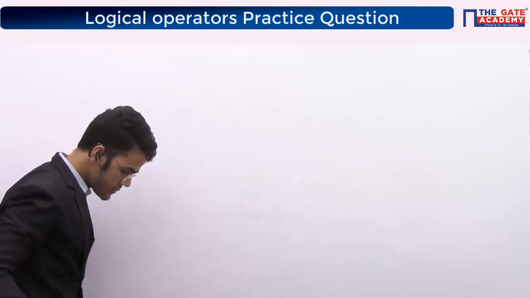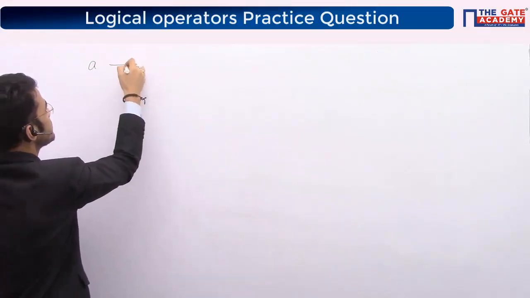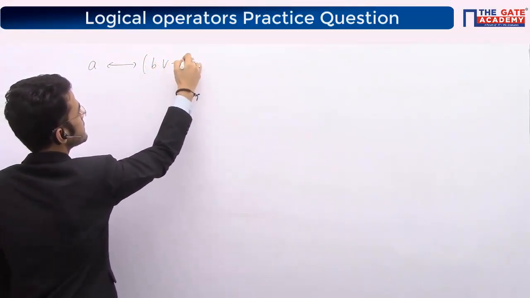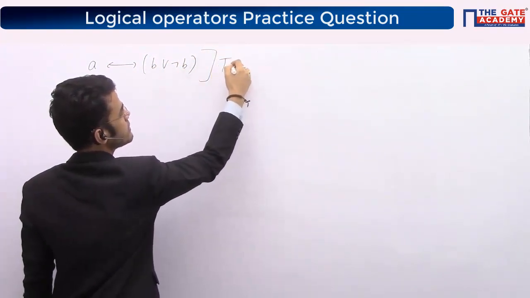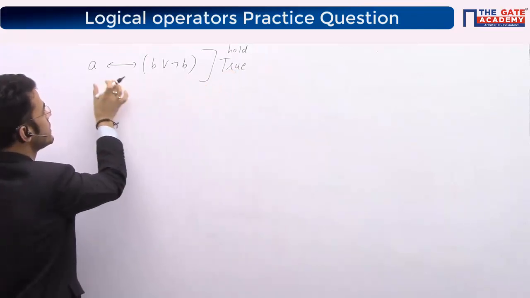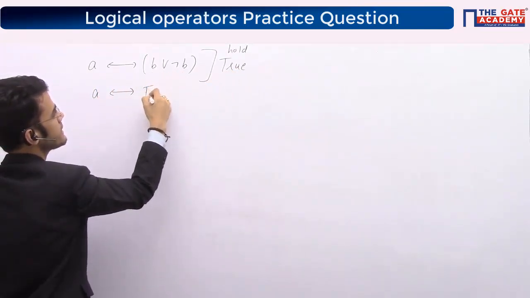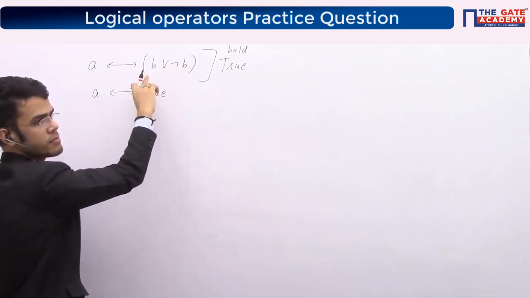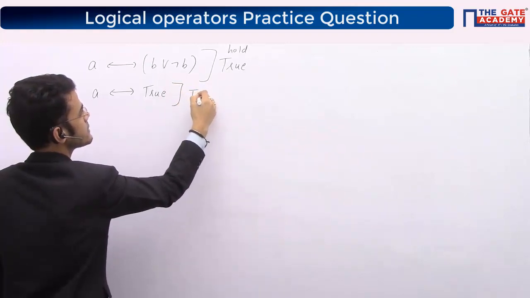See, first thing is, two expressions they have given to us. They are saying A equivalent B or negation B. From here, this they have given. They are saying this holds, which means this expression is always true, right? So I know A equivalent B or negation B will always give me true only. Whatever the value of B is, true or false, the final expression will give me true. So they are saying this expression is always true.